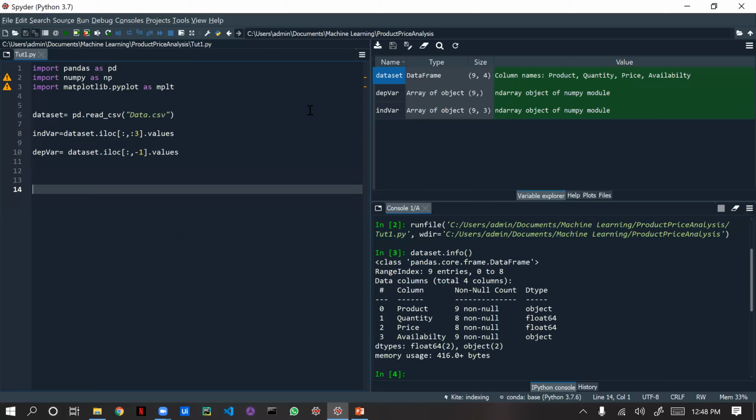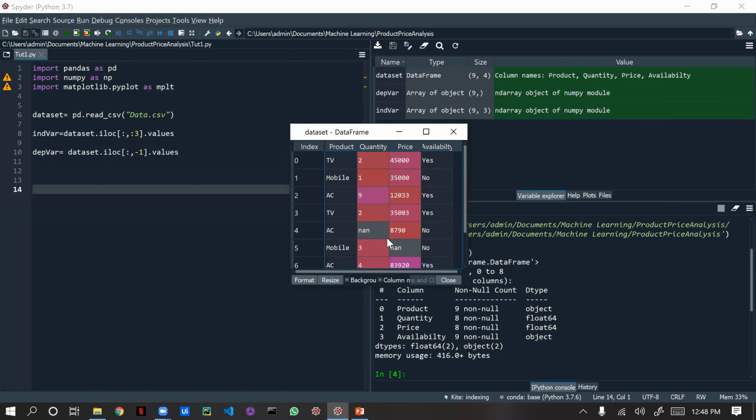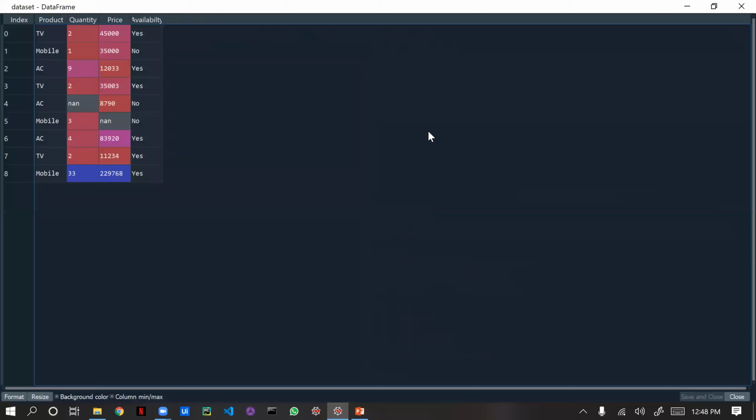I told you, by default this Spyder will have the scikit library. So what we are going to do now is deal with this missing value. We need to fill some data in this missing value. By using null values, we can't process anything. Just consider, if I am giving this data set to you, to fill this, you will put some value.